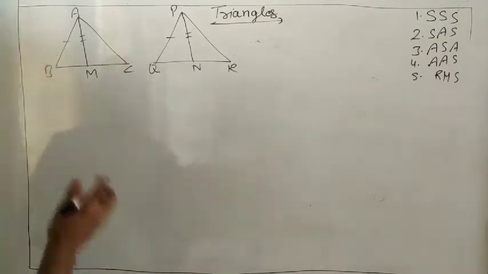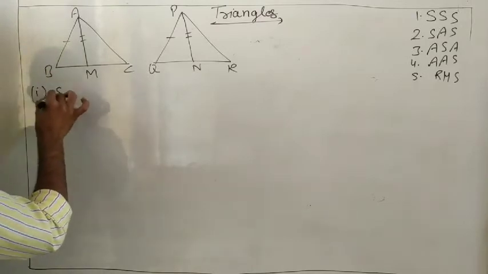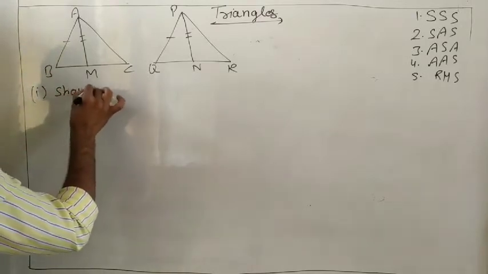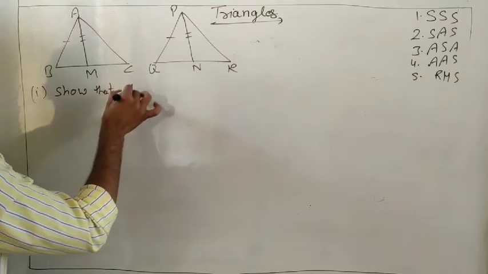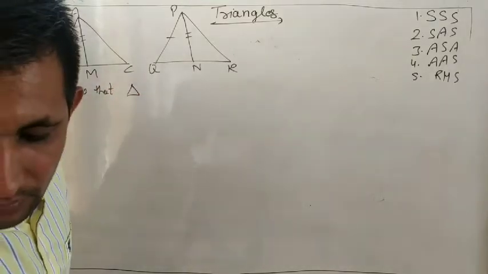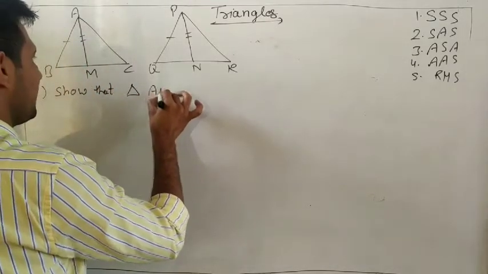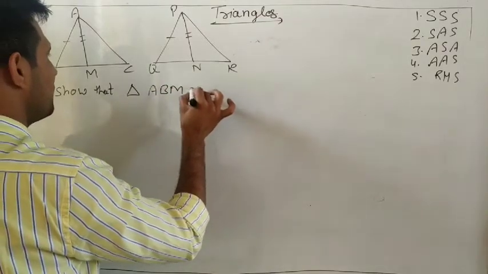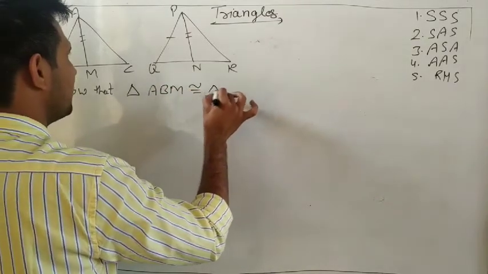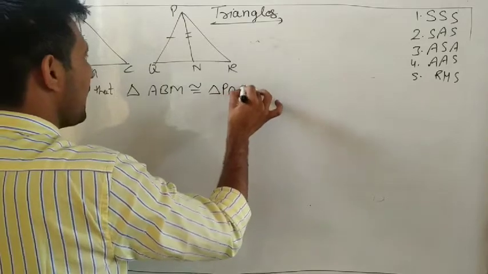So the first part: prove that triangle ABM is congruent to triangle PQN.